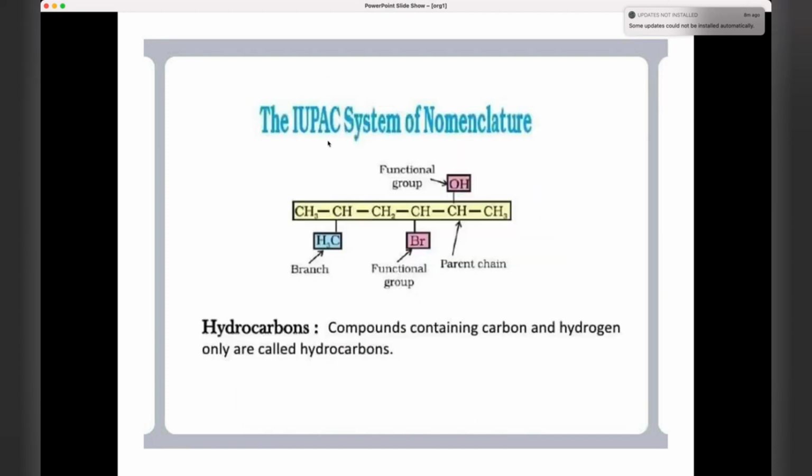Now, the IUPAC system of nomenclature. What is it? Many students are confused regarding how you derive this. Hydrocarbons are compounds which contain hydrogen and carbon atoms. That is why they are called hydrocarbons.